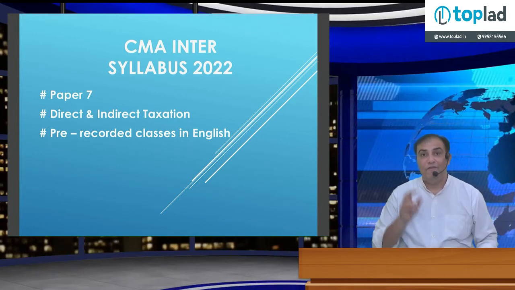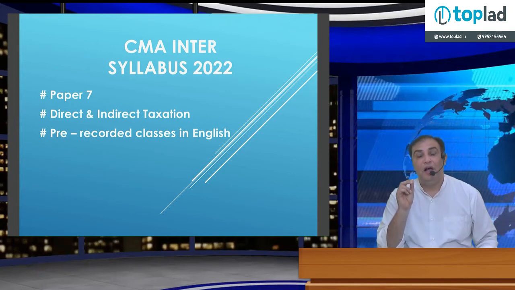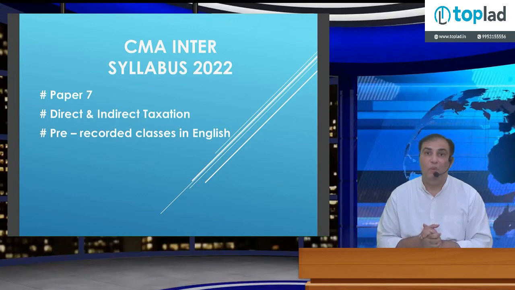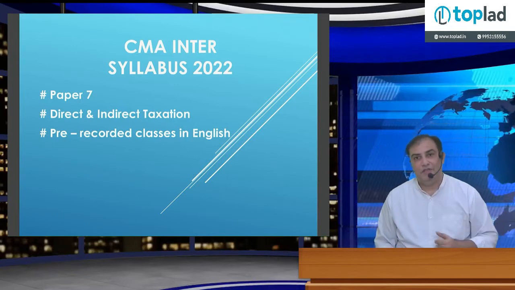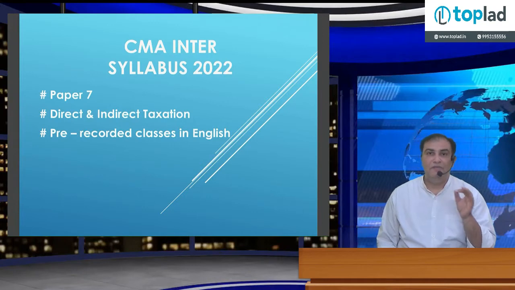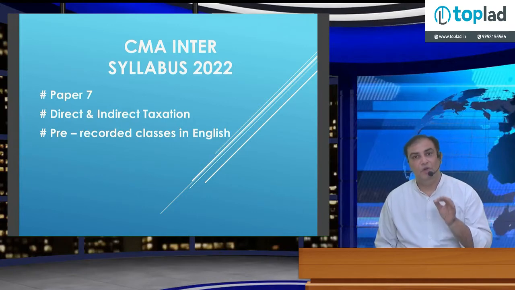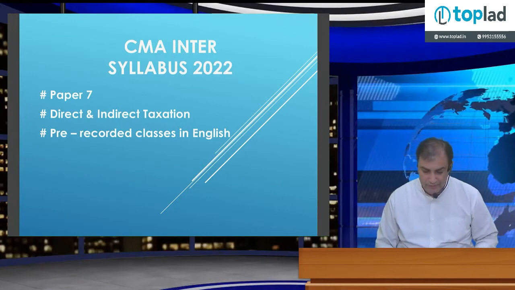Compared to them, you have to prepare 165 marks of content in a 100 marks paper. So more time, more dedication and more hard work is required from your side. Under direct taxation, approximately 85 marks of syllabus has been converted into a 50 marks paper.